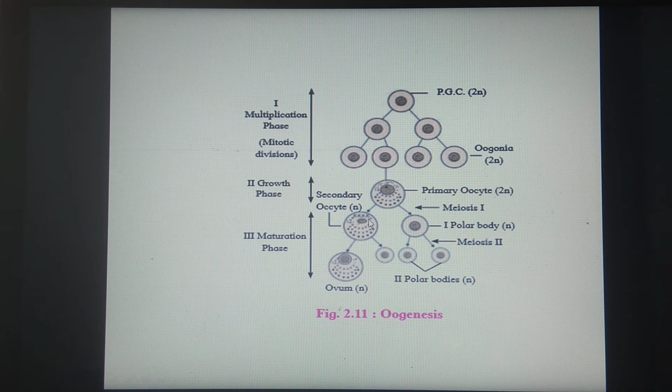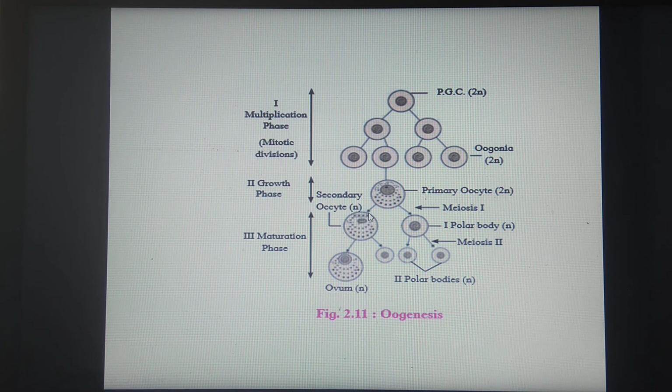Okay, now see the secondary oocyte, which is a haploid structure. This haploid structure undergoes the second meiotic division. Go here on both sides, that means the polar body and the secondary oocyte also undergo the second maturation division, resulting in the formation of a large cell called the ovum, and a small cell which again becomes a polar body. This first polar body also divides and forms 2 more polar bodies. So here 3 polar bodies are formed, which are all haploid and will degenerate later on.